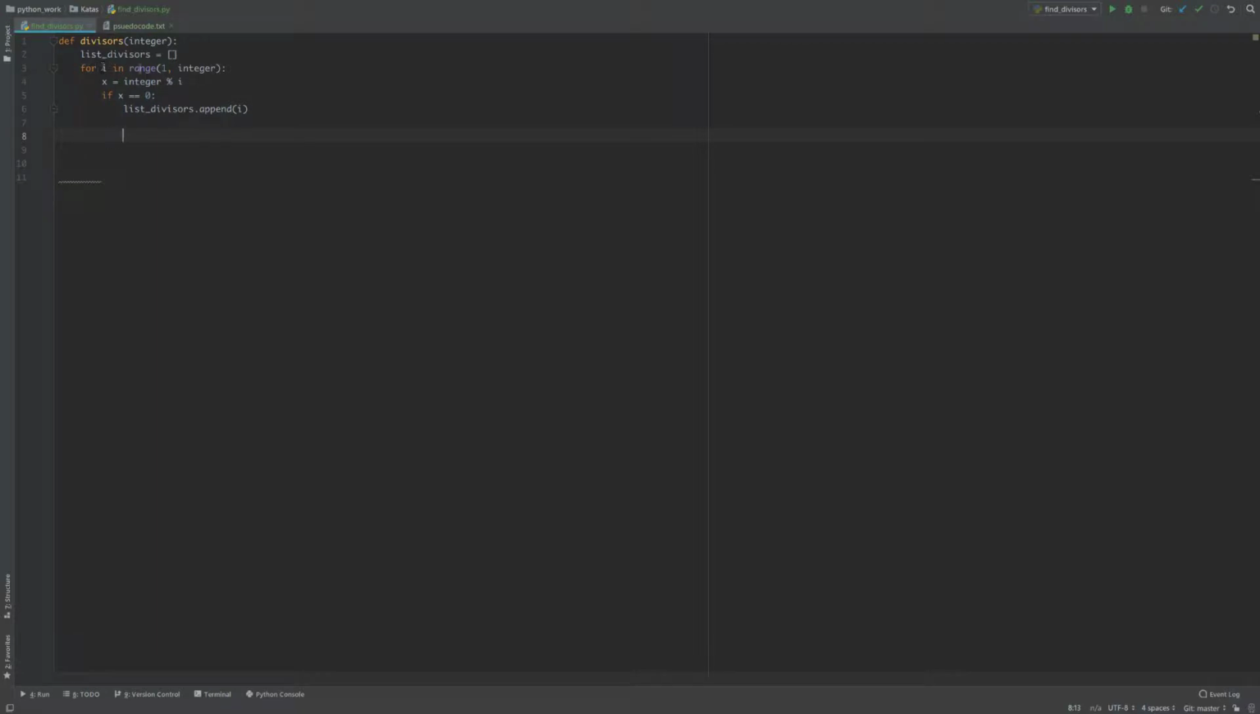So for i in a range of 1 to the integer, take the integer and divide it by that one in the range. If x is equal to 0, append i to the list of divisors. Then print the list of divisors. Is it that easy? I knew it was going to be easy because I read it before I started this video, and I thought, I'll just use the modulus. It can't be that easy. If I run this and it works...